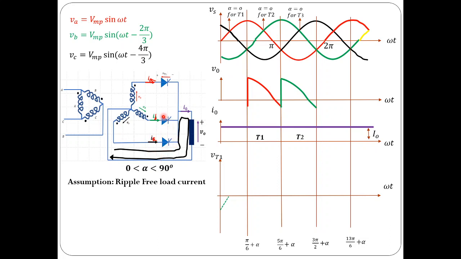This is known as the outgoing thyristor, and this is known as the incoming thyristor. So the incoming thyristor would reverse bias the outgoing thyristor. It stops conducting. Current would be transferred. Load current would be transferred from the outgoing thyristor to the incoming thyristor.